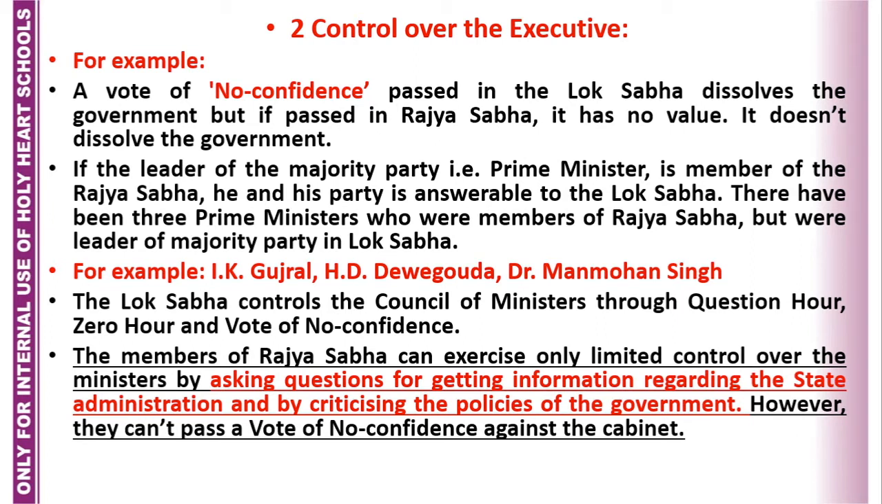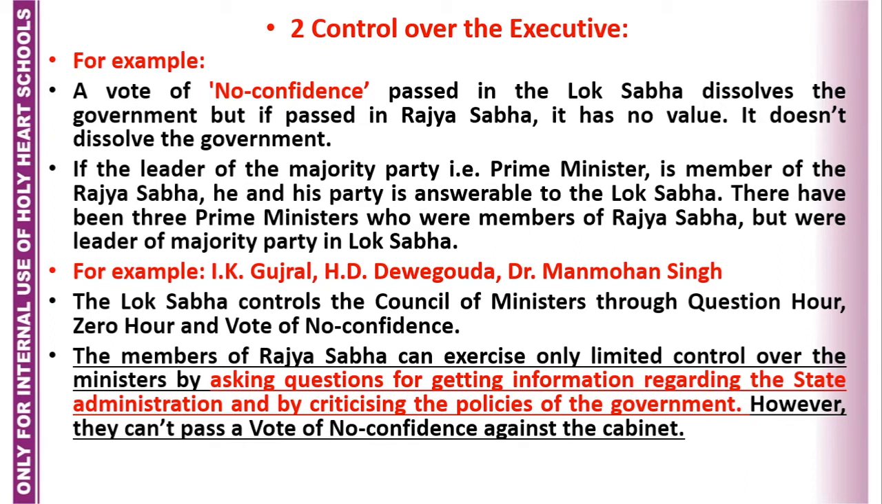So these are the three prime ministers of India who were members of the Rajya Sabha but they became the prime ministers. It means a person who is a member of the Rajya Sabha can become a prime minister. He need not be a member of Lok Sabha, but he must be the leader of the majority party in the Lok Sabha.